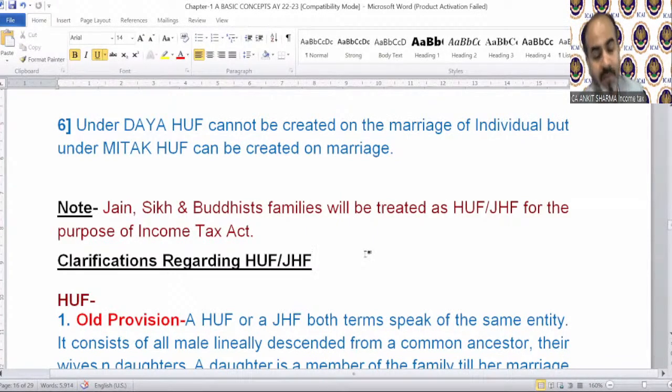Just wait till now, whatever I have explained. Just understand. If you understand whatever I explained till now, then you are going good. The provisions for females, etc., of HUF or JHF have not ended yet. When I close this topic, HUF and JHF, you will be able to understand all queries related to female provisions, adopted child, etc. So just wait, relax.